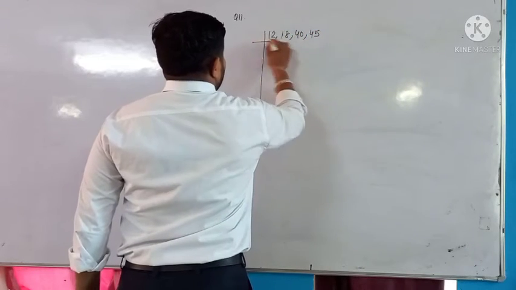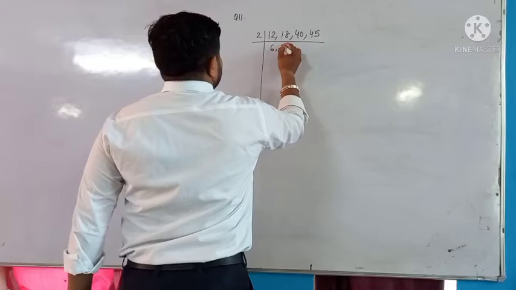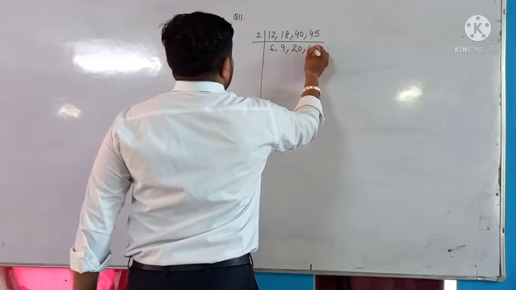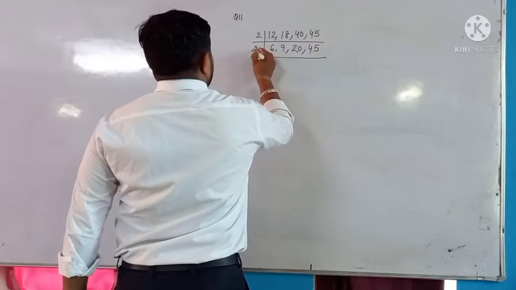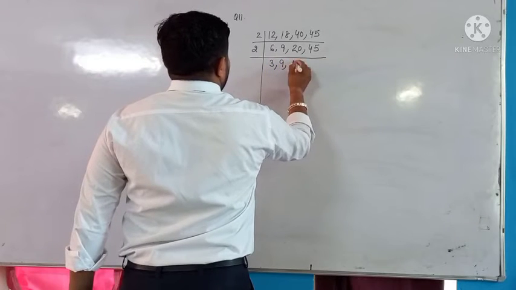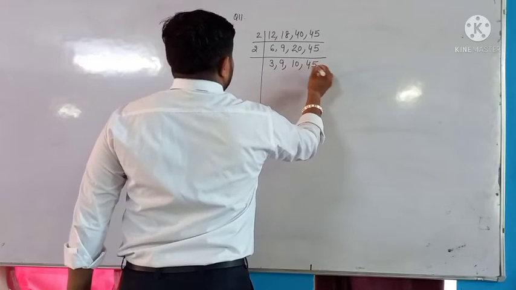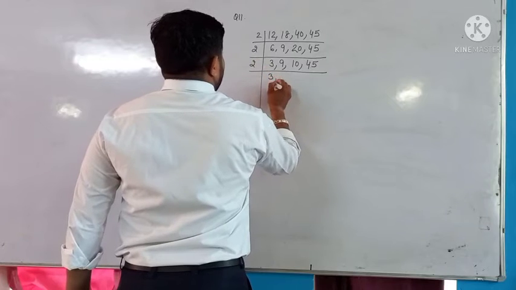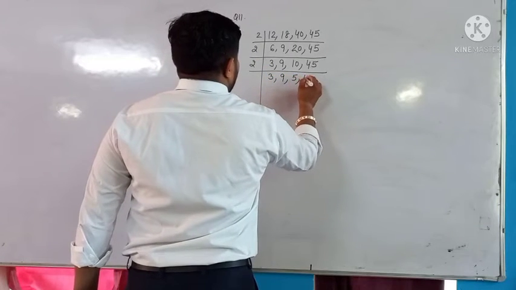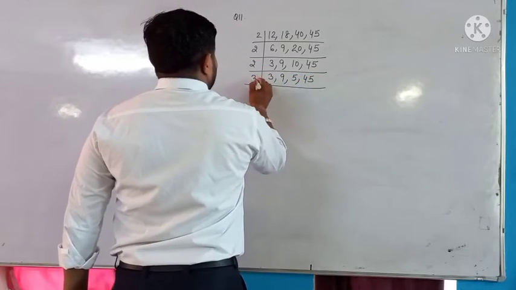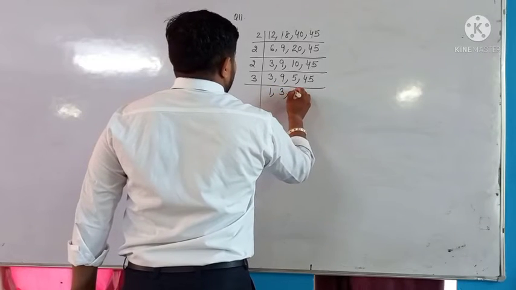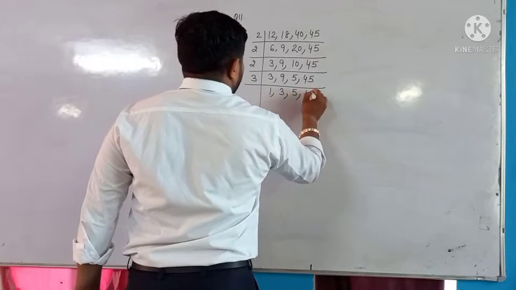First divide by 2, beta. 6, 9, 20, 45. Then again by 2: 3, 9, 10, 45. Then again by 2: 3, 9, 5, 45. Then by 3: 1, 3, 5, 15.